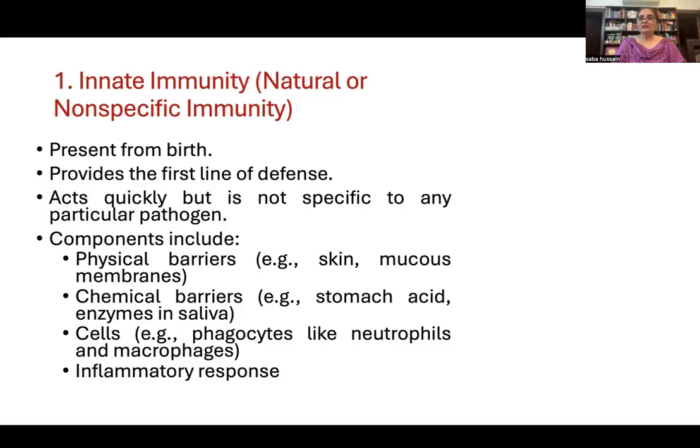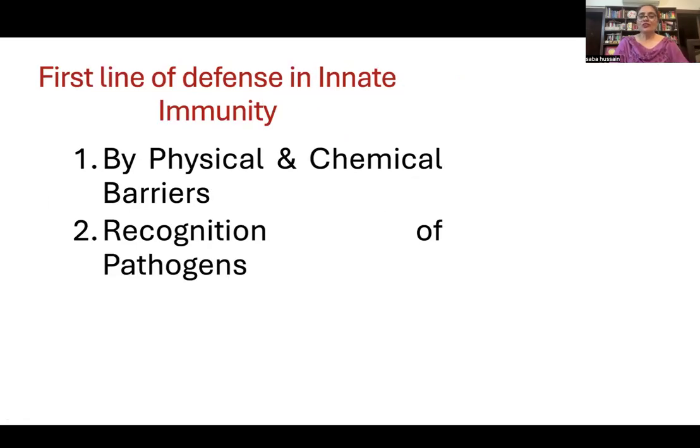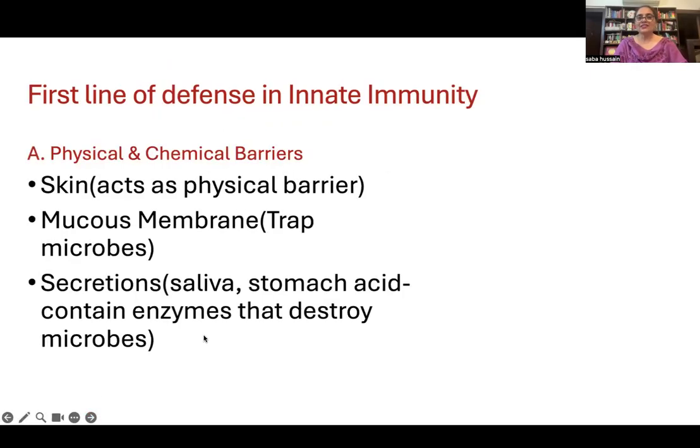There are different components which are helping. I've just put the names of the components, but we will be discussing this in detail in the next slides. When we talk about the mechanism of innate immunity, I told you innate immunity is the first line of defense. In innate immunity, again we will talk about a first line of defense and a second line of defense. The first line of defense in innate immunity is by physical and chemical barriers, and then we will talk about recognition of pathogens also. How is this placed? Let's discuss this.